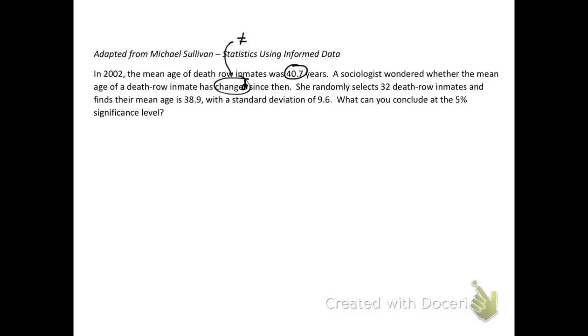So let's go through and find our key terms here. First of all, we're wondering if it's changed, so it's not equal to, and if it's changed from 40.7 years old. So the 32 is the n, the x bar is 38.9, s is 9.6, and alpha is 5%.